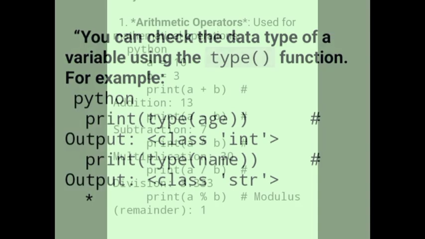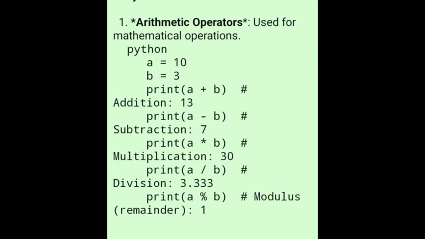Now let's talk about operators. Operators are symbols that perform operations on variables and values. Here are the main types of operators in Python.